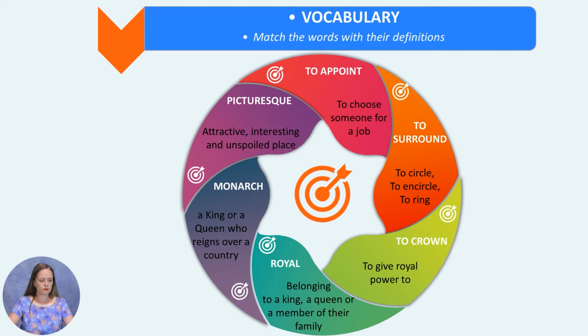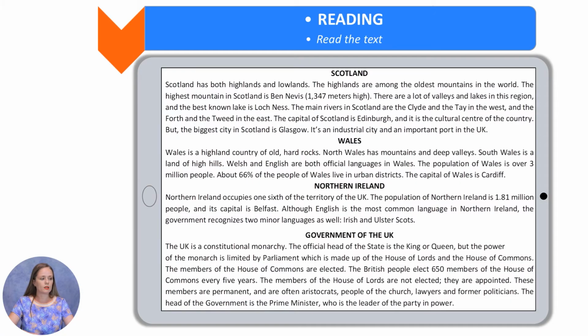So I think we should read other information about the UK as I have promised you. Okay, so let's begin with Scotland. Scotland has both highlands and lowlands. The highlands are among the oldest mountains in the world. The highest mountain in Scotland is Ben Nevis. There are a lot of valleys and lakes in this region, and the best known lake is Loch Ness.